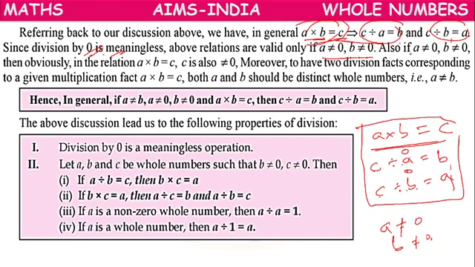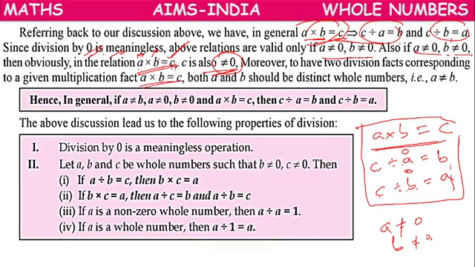If A is not equal to 0, B is not equal to 0, then A into B equals to C gives some other number. As A is not equal to 0 and B is not equal to 0, C also will not be equal to 0, because for C to become 0, either A or B has to be 0. If both are not zeros, C is also not equal to 0.